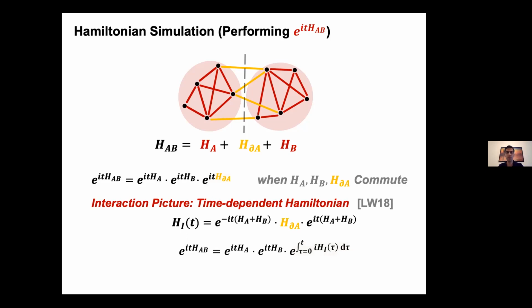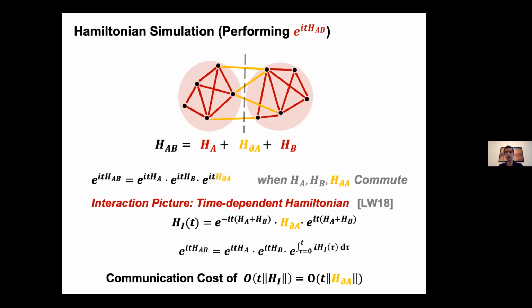So this operator looks like this. It's the boundary terms that are sandwiched with these other operators. And I'm going to skip the details, but the point is that the norm of this new operator is the same as that of the boundary Hamiltonian. And therefore, it can be implemented using order size of the boundary communications.